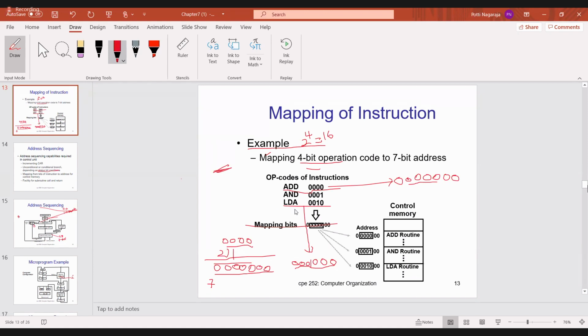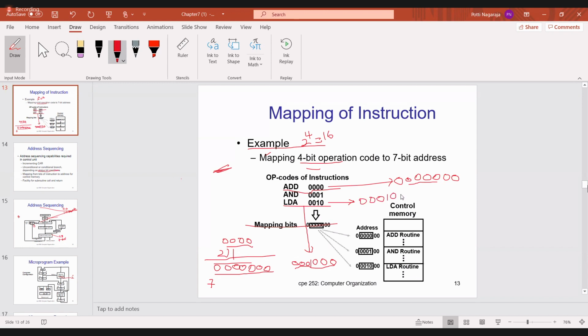Now similarly, for LDA, in the exam I will ask, what is the address? For LDA the opcode is 0010. Now identify the address of the control memory. What should you write? MSB is 0. Then what is the opcode? 0, 0, 1, 0.